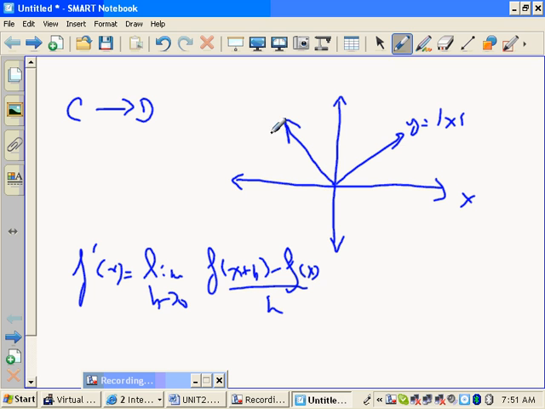What's the slope of the tangent lines there? -1. Is the limit the same on the left and on the right if the limit is the derivative? The derivative on the right is 1. The derivative on the left is -1. The slopes of the tangent lines are not the same on the left and the right, so this limit does not exist. All right, so continuity does not imply differentiability.